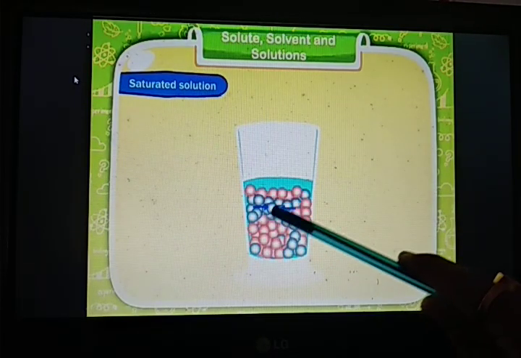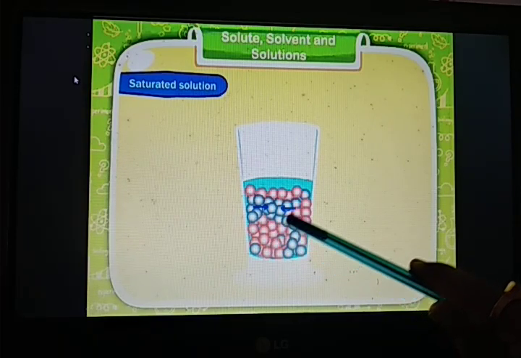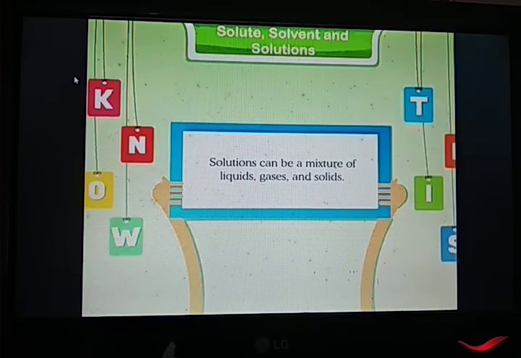But after some time, what happened? All these spaces, all these gaps which were there, are filled up by the molecules of solute. Hence, no more space is present over there to dissolve more solute. This condition is known as a saturated condition of solution, when no more substance can be dissolved.